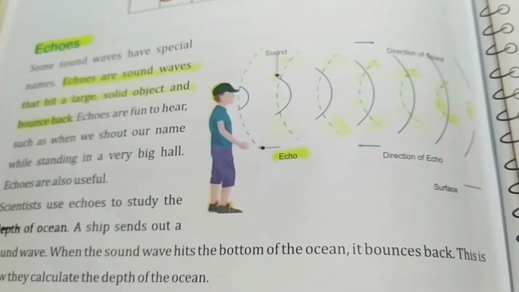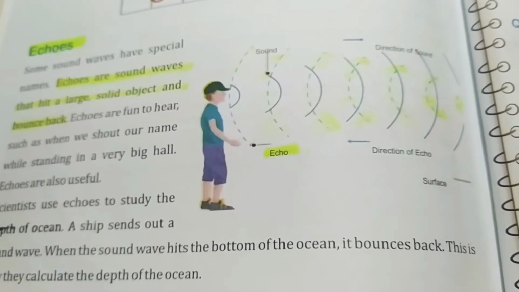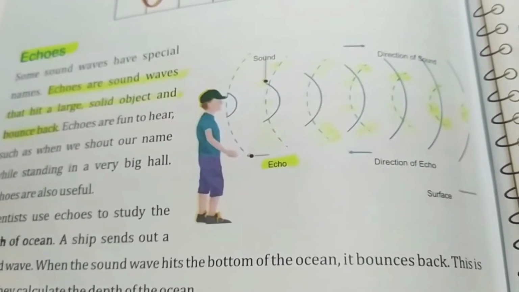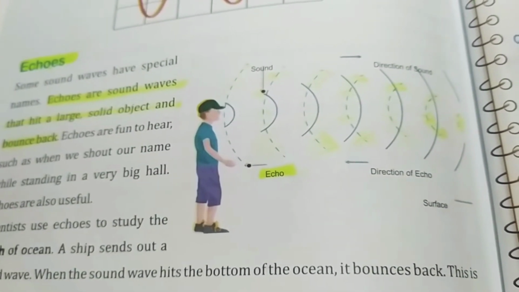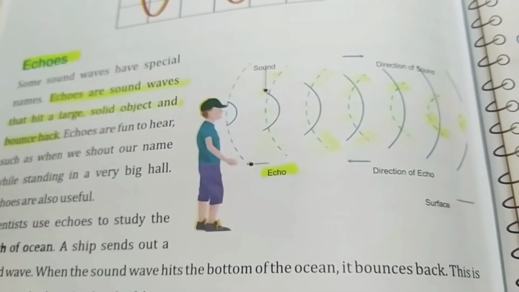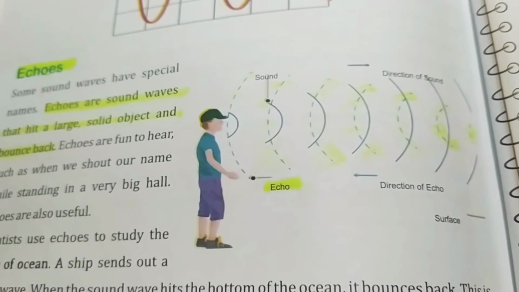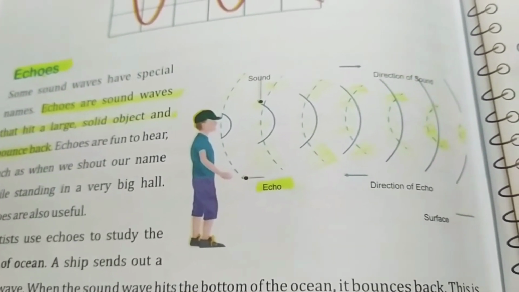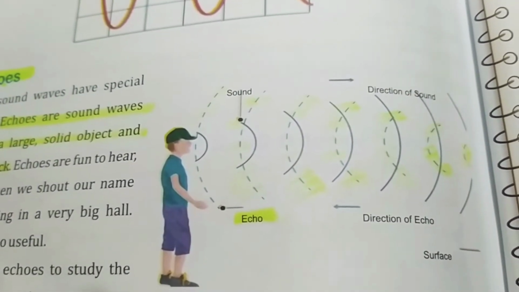Now, there is another type of sound, that is funny sound. It is called echo. Echoes are actually sound waves which hit a solid surface and come back, bouncing back like these highlighted waves.